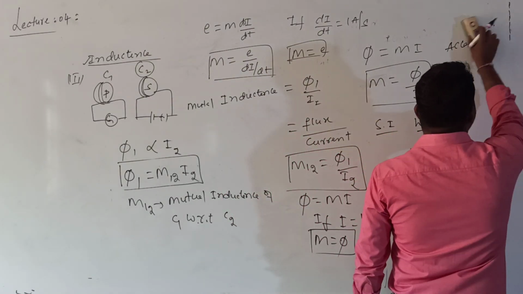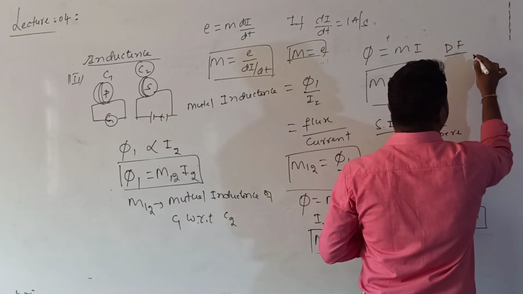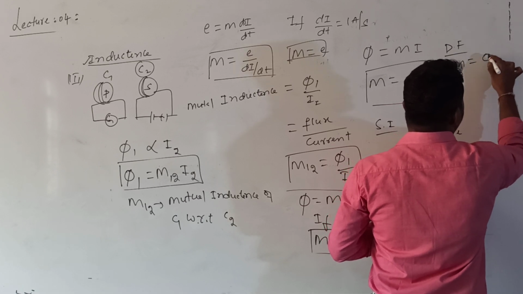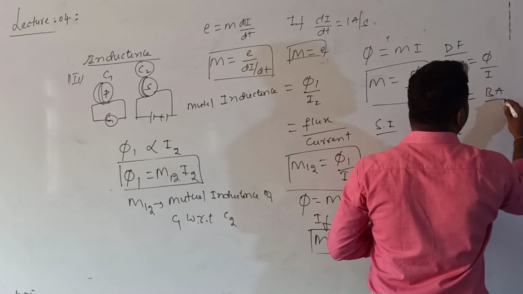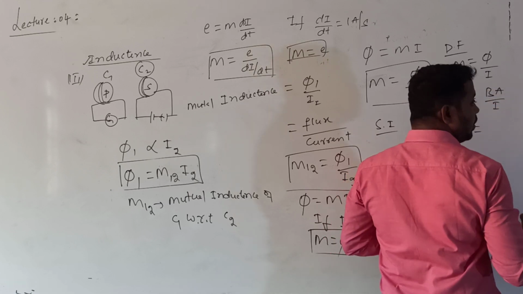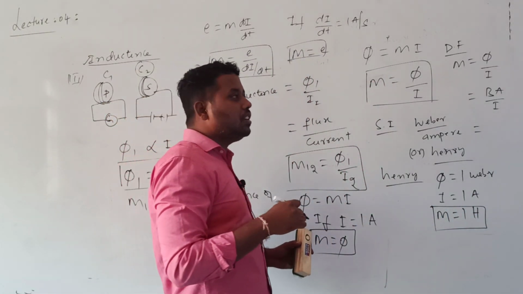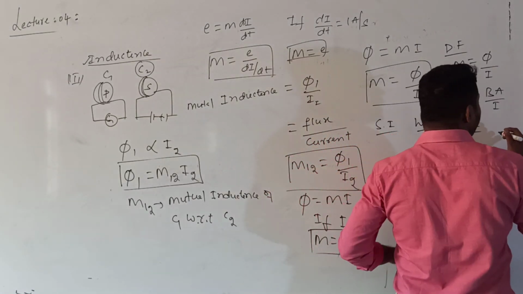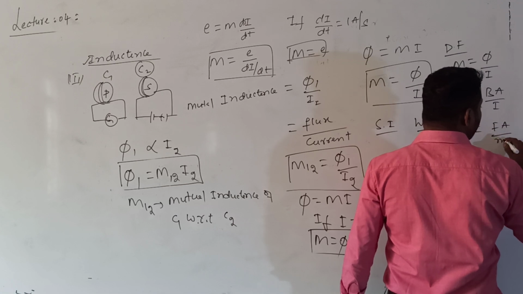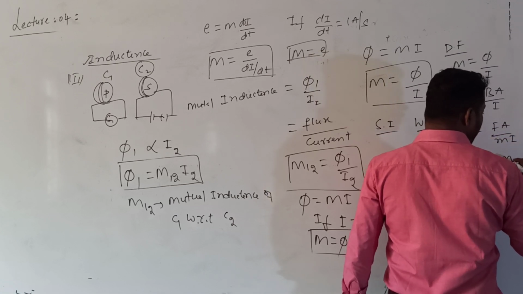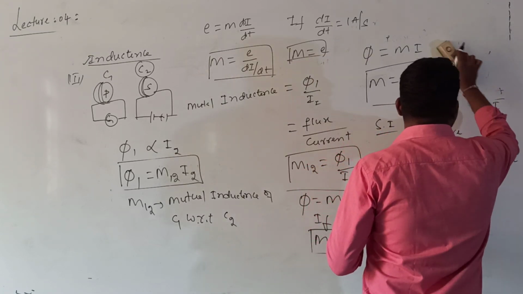The last point is, what is the dimensional formula for mutual inductance? The dimensional formula for mutual inductance is flux divided by current. So flux is nothing but B into A divided by I. B is nothing but force by area. We have already written the dimensional formula for B. So what is B? F by I L. So F divided by A into M into I. Force dimensional formula is M L T power minus 2. Here I will write this side.